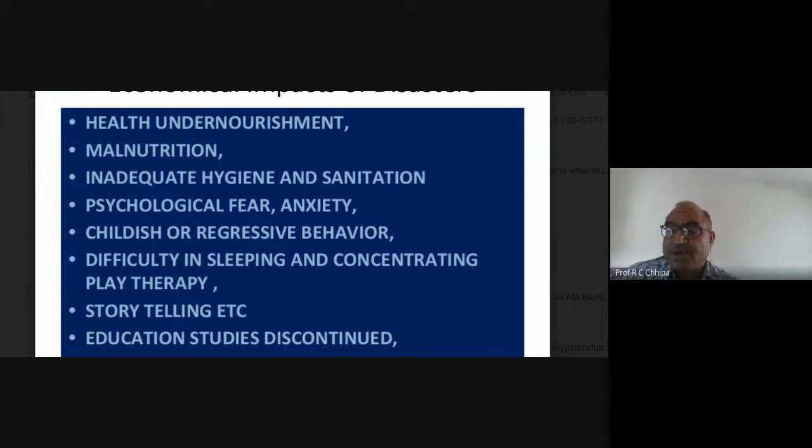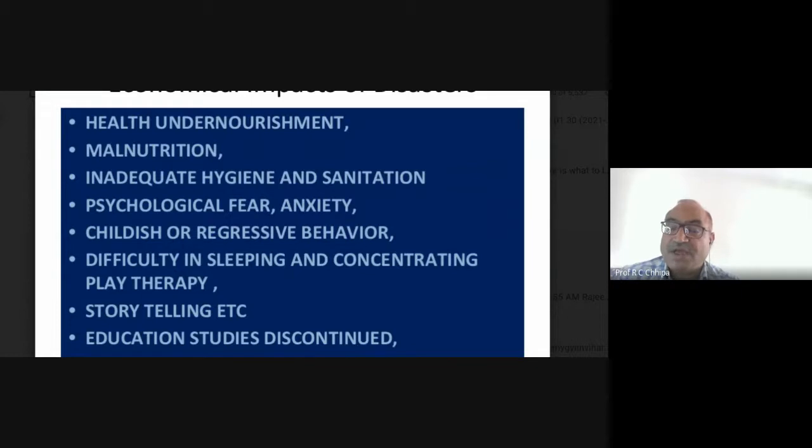For example, in the case of a flood, there is an inadequate hygiene system and no sanitation. So how can this be compared? Then psychological fear. What happened in the pandemic situation? So that was the fear. What can we do, because all are in lockdown? What about the situation of schools and colleges? What about the situation of the students and teachers?